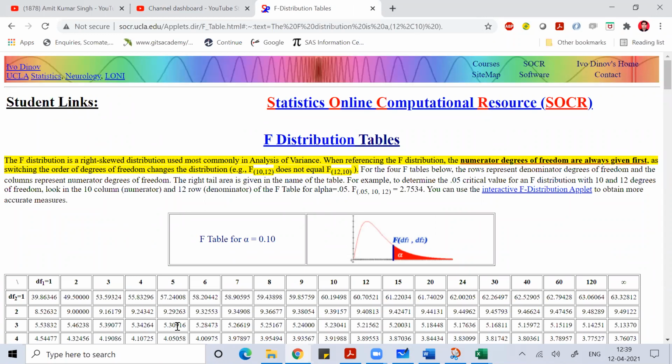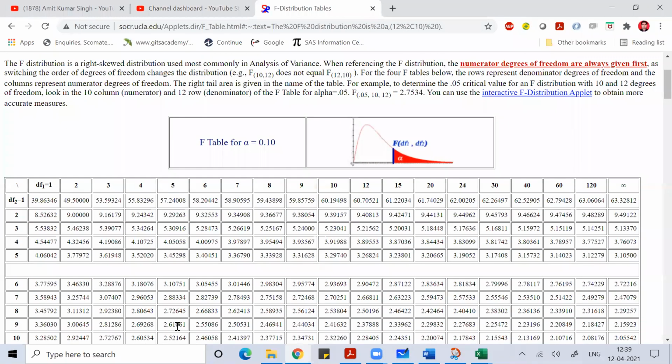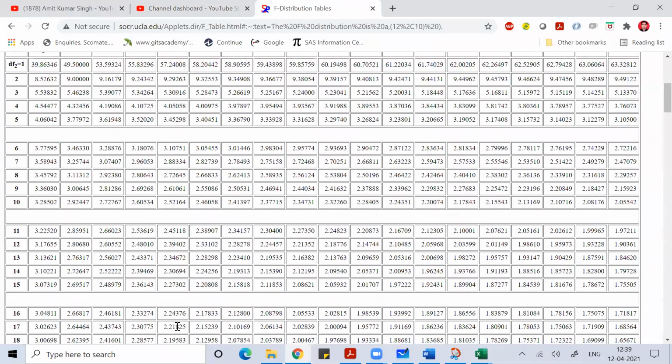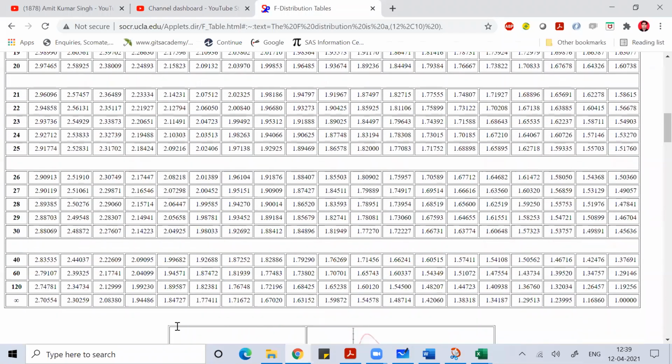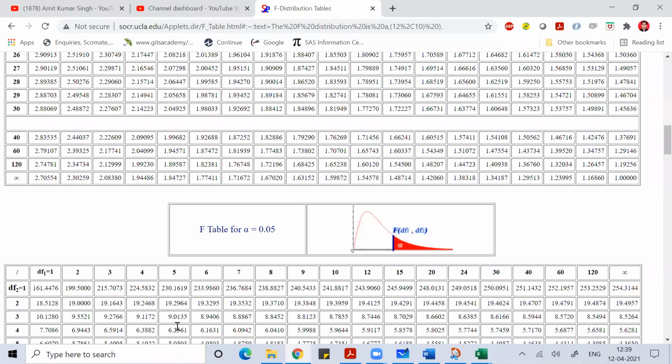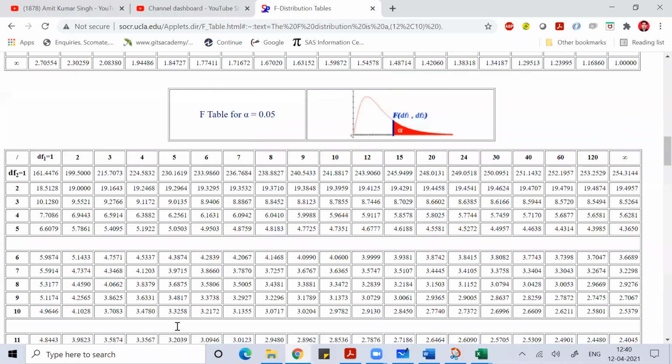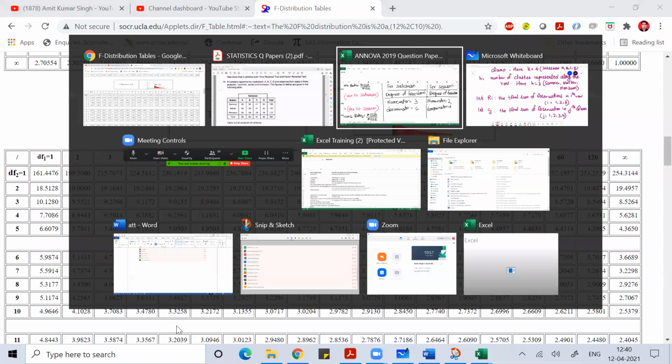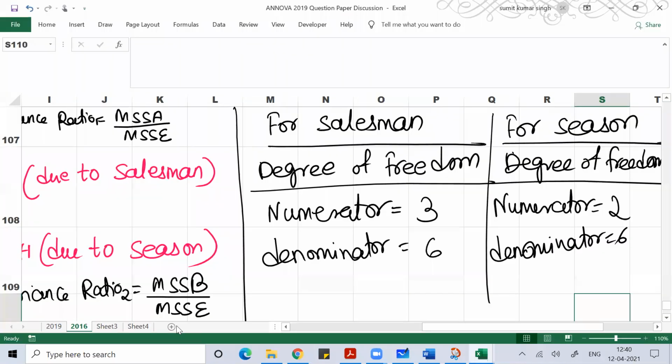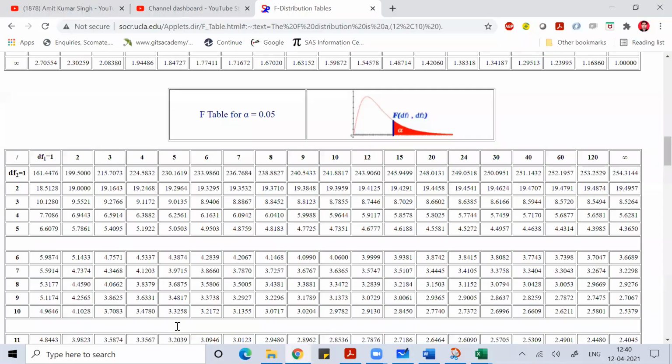I'll see the degrees of freedom at a level of significance of 5%. You can see this alpha is 0.1, meaning 10%. This table is of 10%, and this one is of 5%. Be careful. For salesman I want numerator 3 and denominator 6. Numerator is the value which is horizontal, and denominator is the value which is vertical. So 3 for 6 is 4.7571.